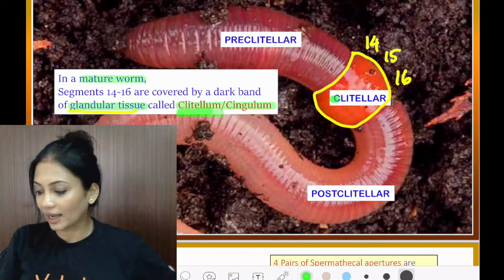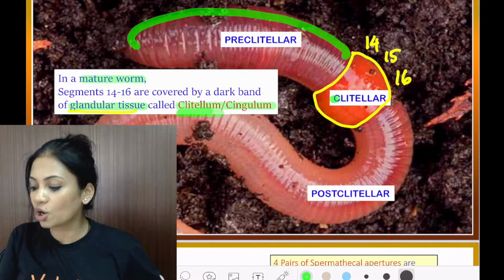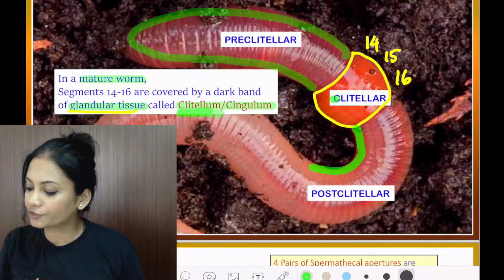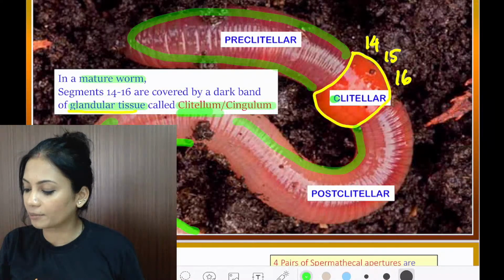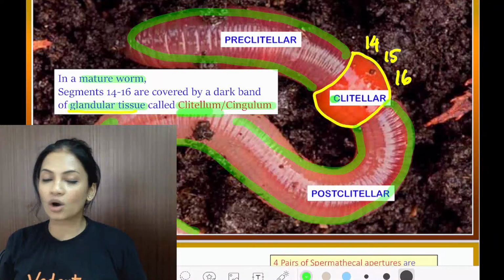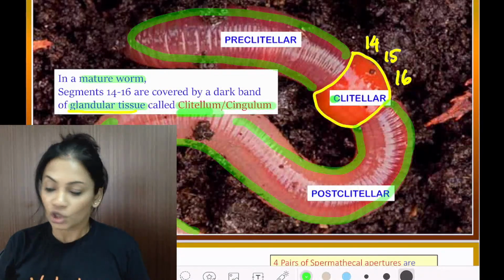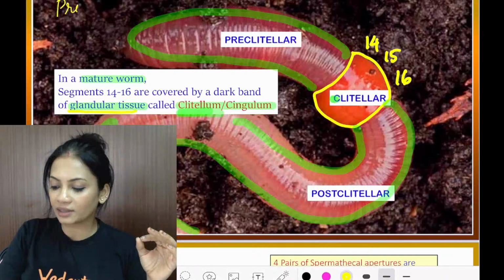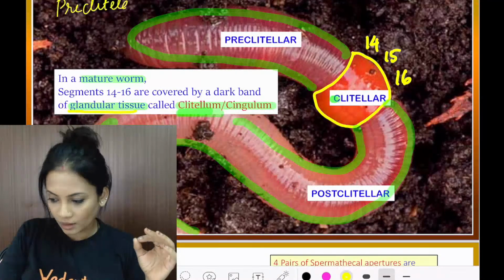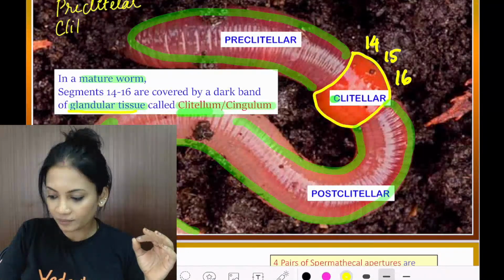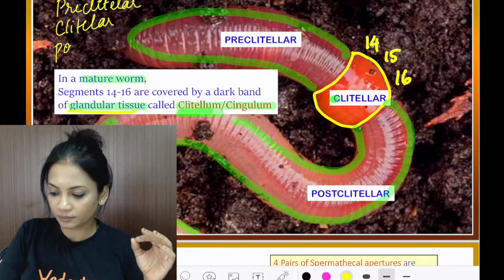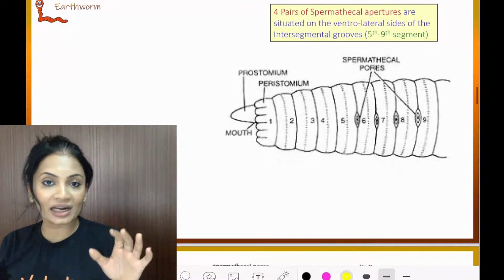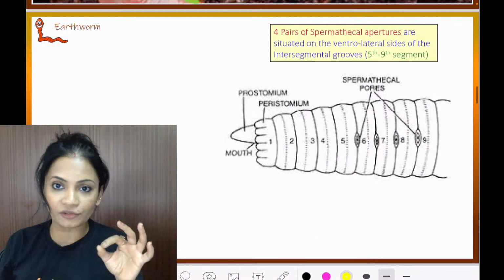Everything before that is called the preclitellar region. And everything after that, all the way up to segment number 120, will be called the postclitellar region. So the earthworm can be divided into three parts: preclitellar, clitellar and postclitellar. Clear, everyone? The clitellum is present in segments 14, 15 and 16.